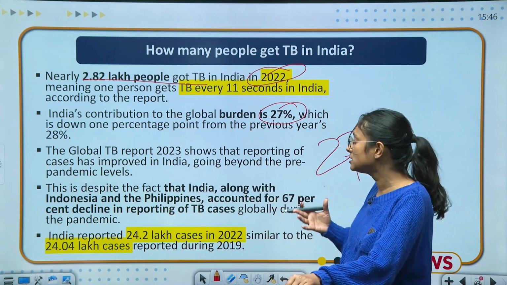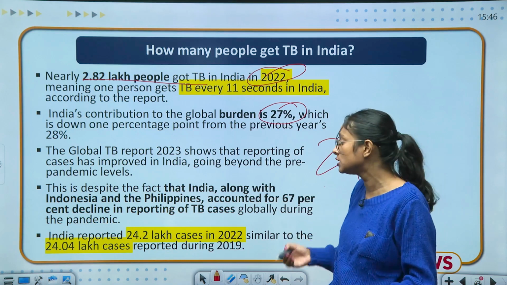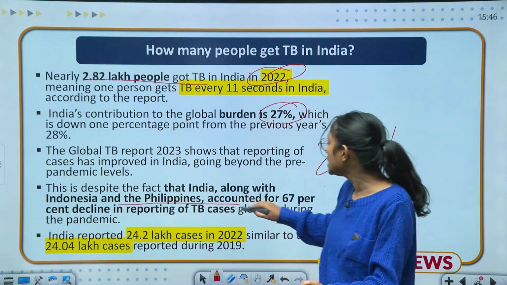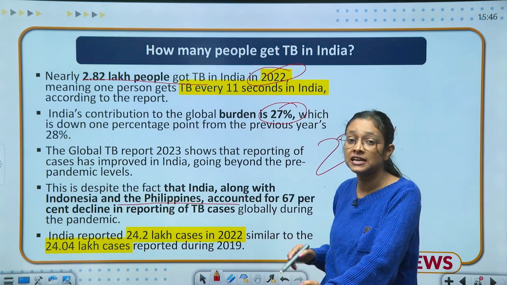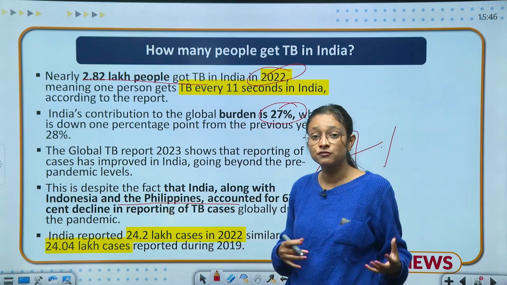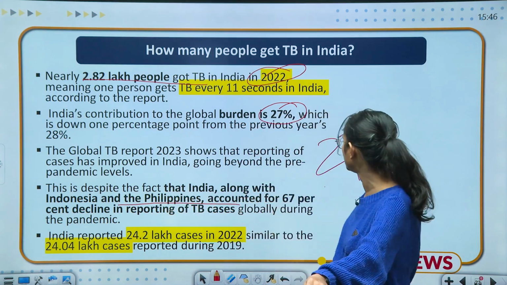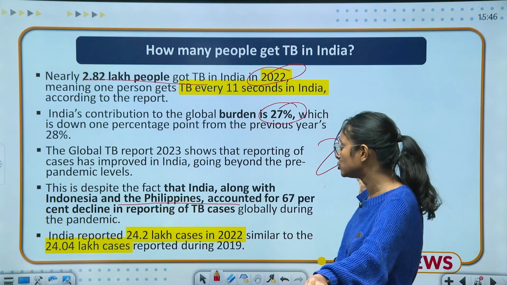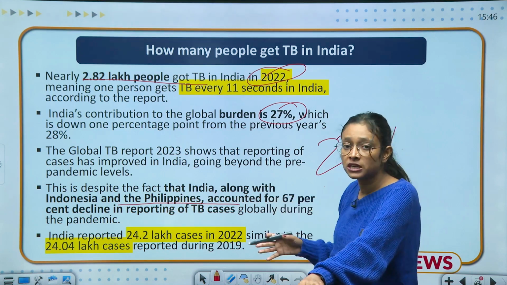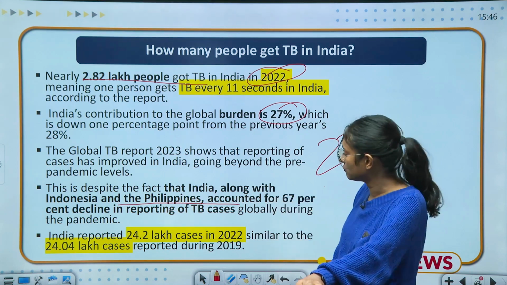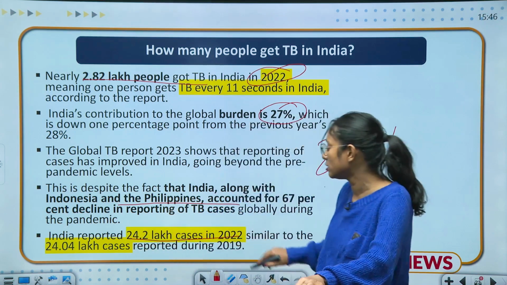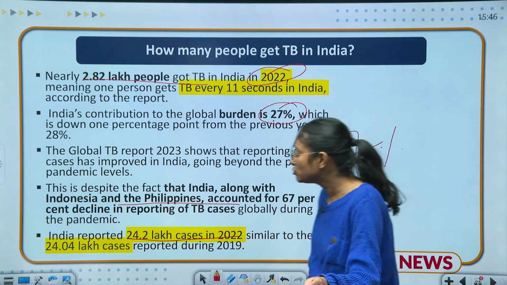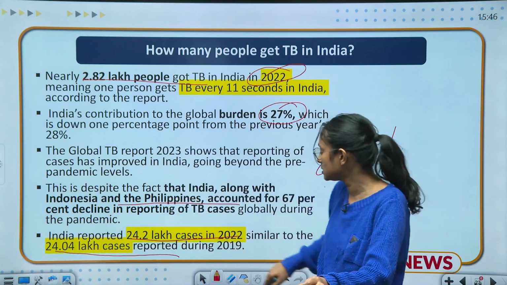And this is despite the fact that India, along with Indonesia and the Philippines, accounted for a 67% decline in the TB cases. Despite this decline, we have this much contribution. It means 27% of the contribution. And what are the reported cases right now? Earlier it was 24.2 lakh cases in 2022, and right now we have 24.04 lakh cases in 2019.